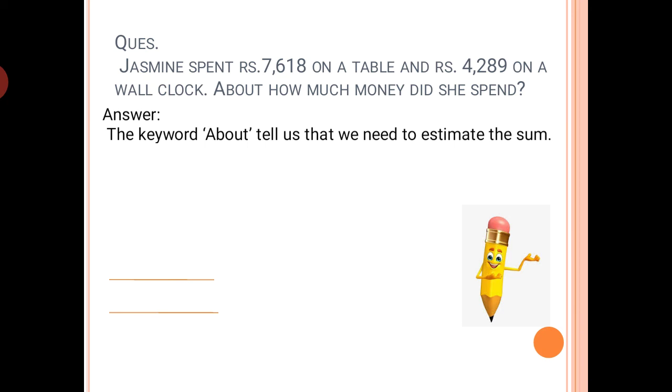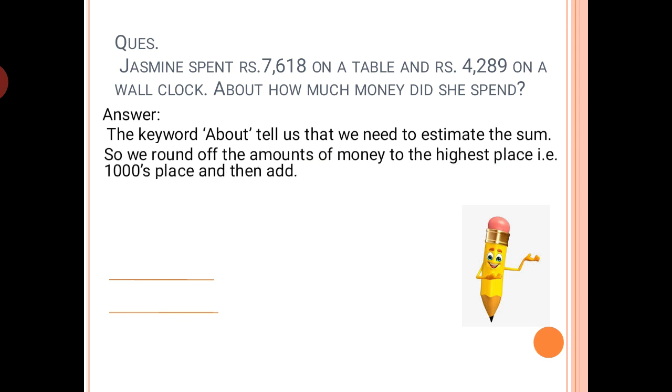So here also the keyword about tells us that we need to estimate the sum. Focus on the word about. So we round off the amounts of money to the highest place. Since we have to find the estimated sum, we first round off both numbers to the nearest thousand. So we add 8000 and 4000. Why? Because if we round 7618 to the nearest thousand, we get 8000.